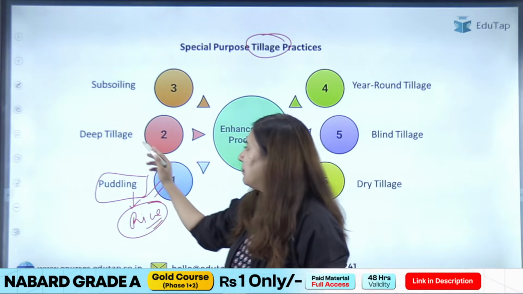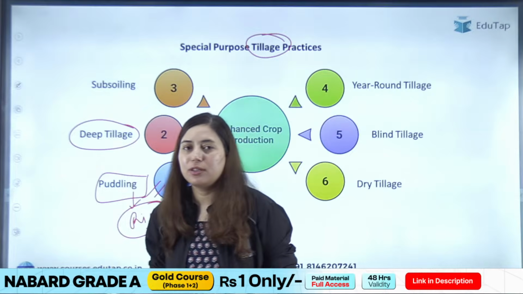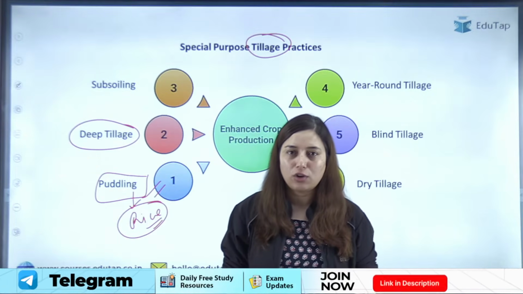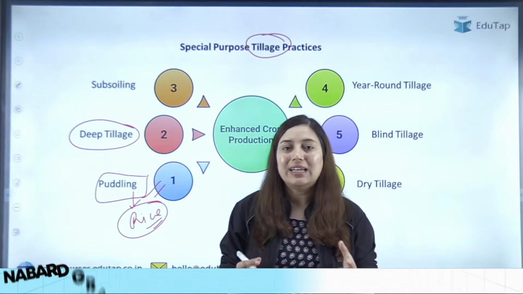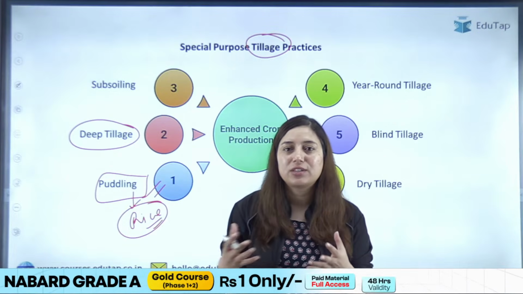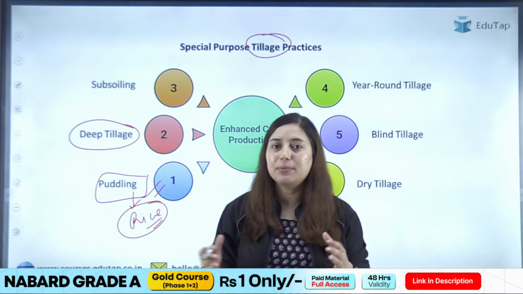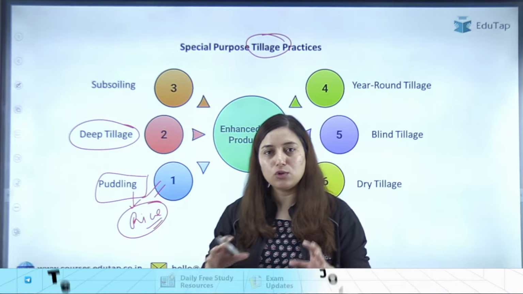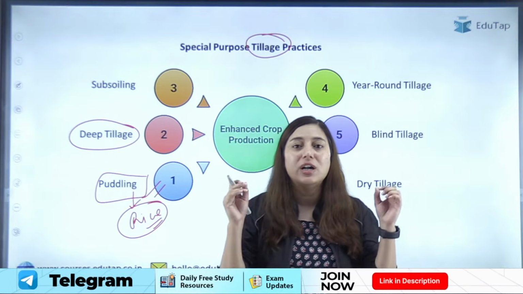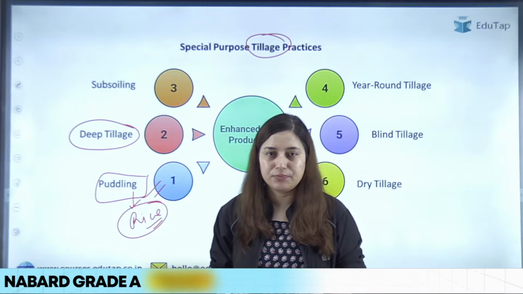Next we have deep tillage. Sometimes you want to grow some deep rooted crop. So you will do the tillage operation to a deeper depth of the soil, right? You will not do tillage only on the surface, you will go to the deeper depth, so that your deep rooted crop, like cotton, you can easily grow.